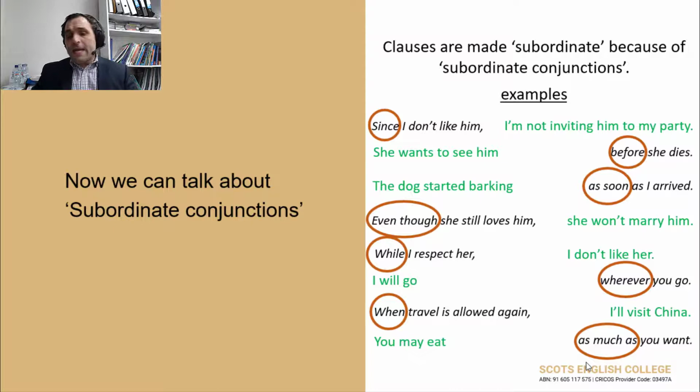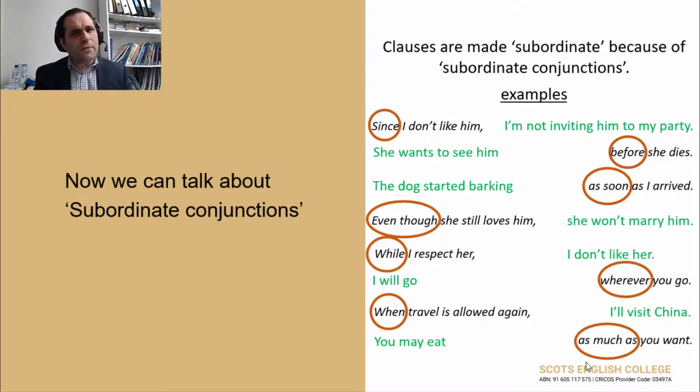Next. Even though she still loves him, she won't marry him. All right, so I know the main idea. She won't marry him. Okay? She doesn't want to marry him. But I want to give you extra information. The extra information is that she still loves him.